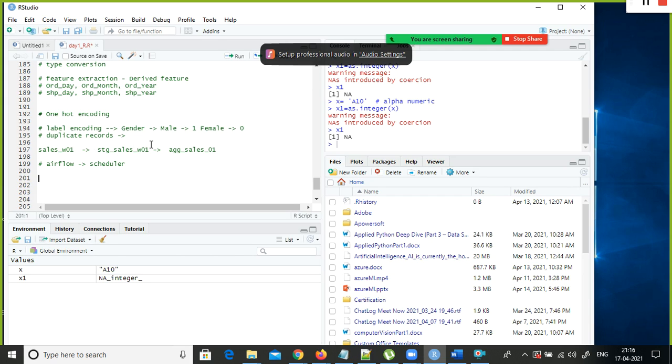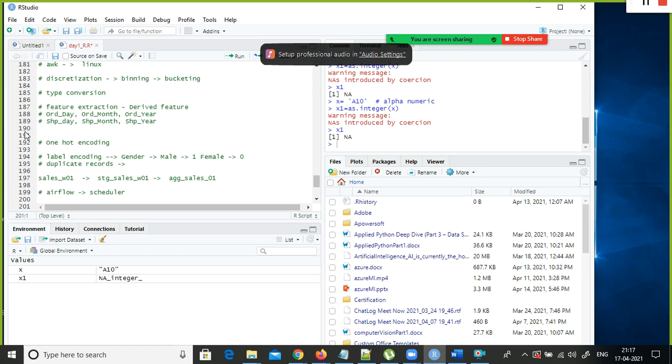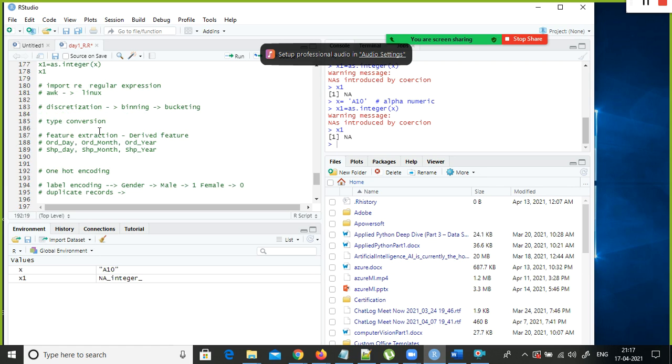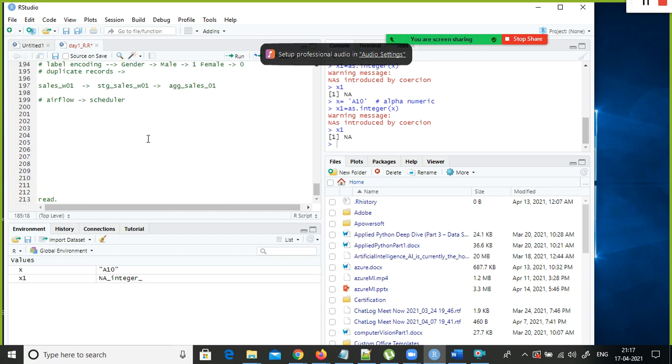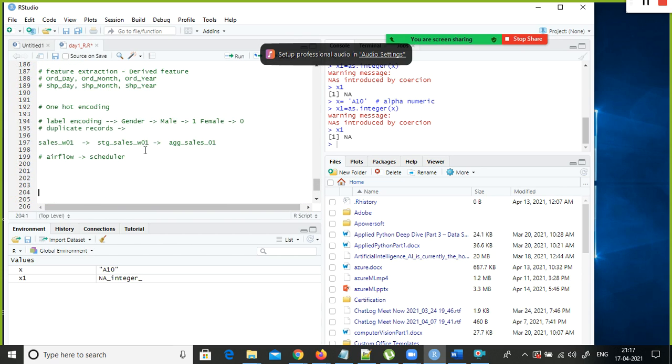In some cases, yes, as a data scientist from our side, we should also make sure that there are no duplicate records. So one hot encoding, label encoding. Label encoding is simply, you have only two categories, simply replace that by some numerical value. The reason is, machine learning algorithms work with only numerical values, okay? And one hot encoding, will explain it later. And type conversion, discretization, these kinds of common operations that we perform.